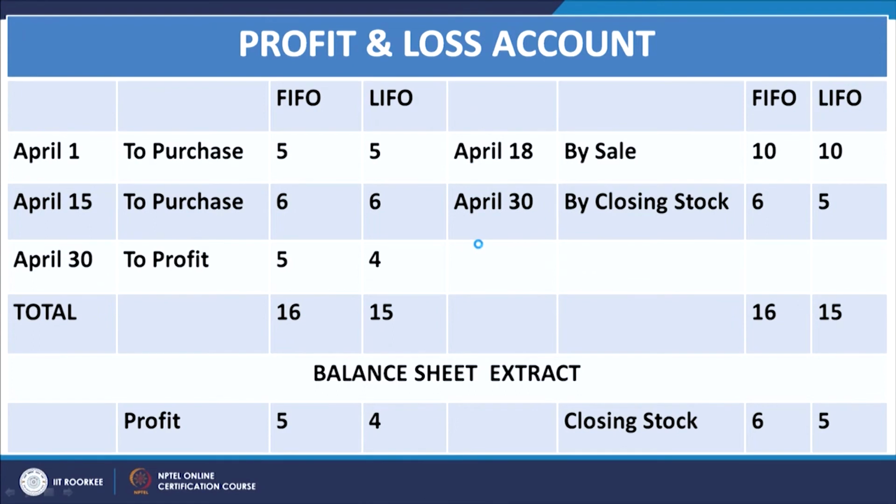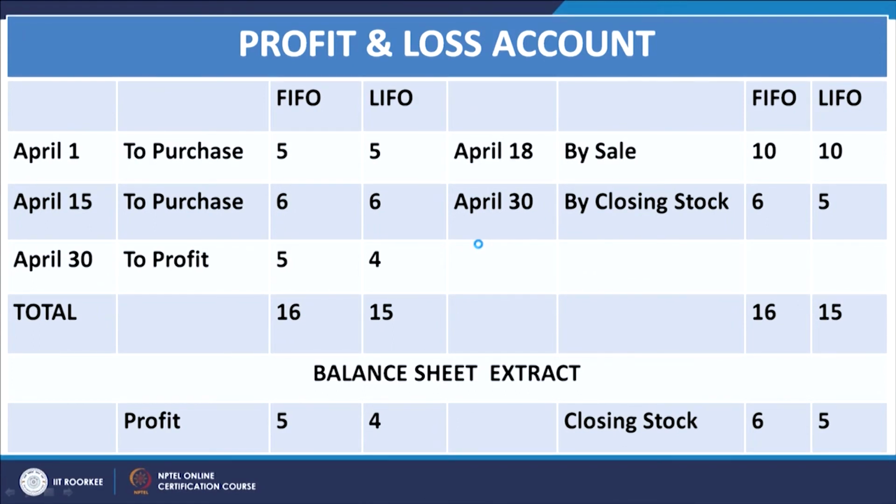Now, when we are following FIFO, what will happen? The sales of 5 units will be reflected from the April 1 consignment, and when I am following LIFO, the sales of 5 units of April 18 will be reflected from the April 15 consignment. So, that will be the difference between the two, and that will manifest itself as the summary statements that are here on the slide.